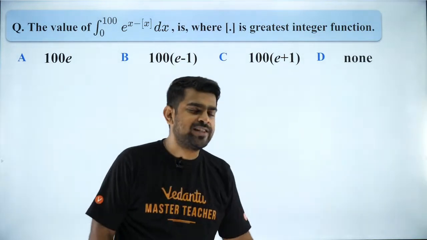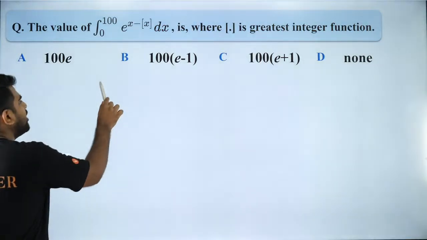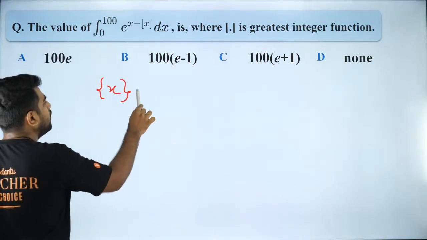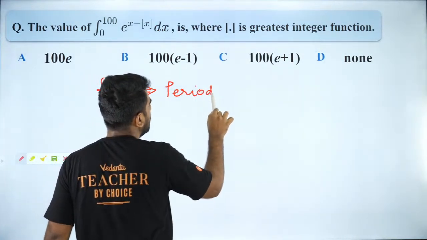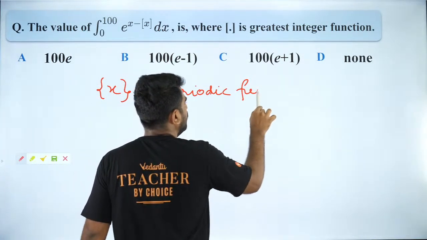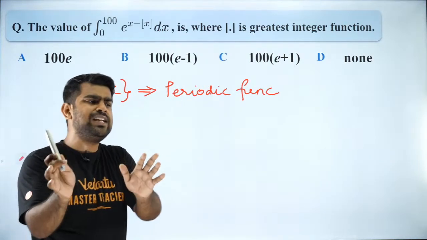Okay, this is the next question. Like I said, the fractional part of x is also periodic. Can you tell me what is the periodicity of the fractional part of x? This is a periodic function. I want you to tell me what the period of this is going to be. Think about it and answer very quickly.